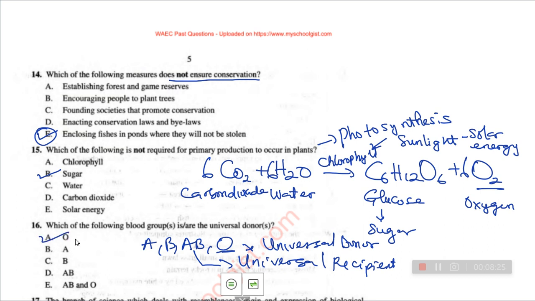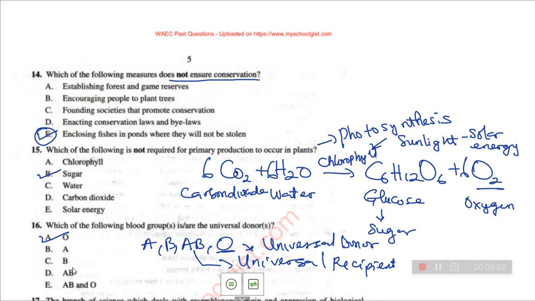The reason why we call them universal donor is because they can give blood to blood group A, they can give blood to blood group B, they can give blood to blood group AB. Any blood group, they can give it, and they can even give blood to themselves. So that's why we call them universal donor. But they can only receive blood from O. That's the problem there. Now AB, they can get blood from any of all the blood groups, but the only problem is that they can only give blood to AB. So they are called universal recipients because they can receive blood from all the groups.